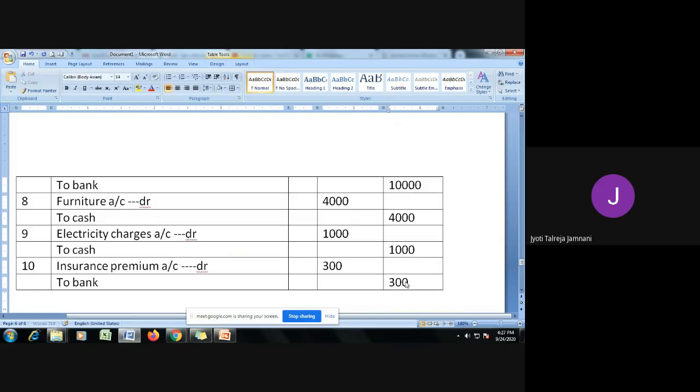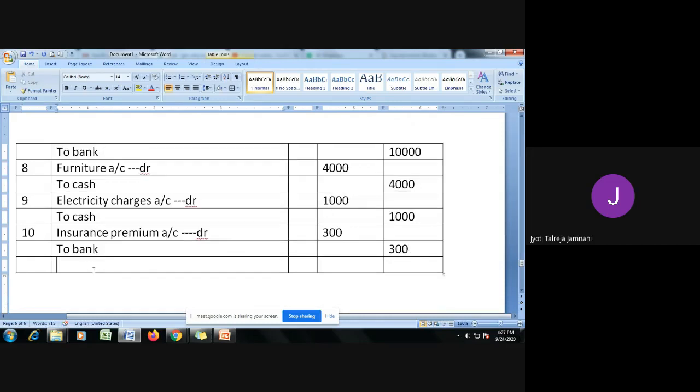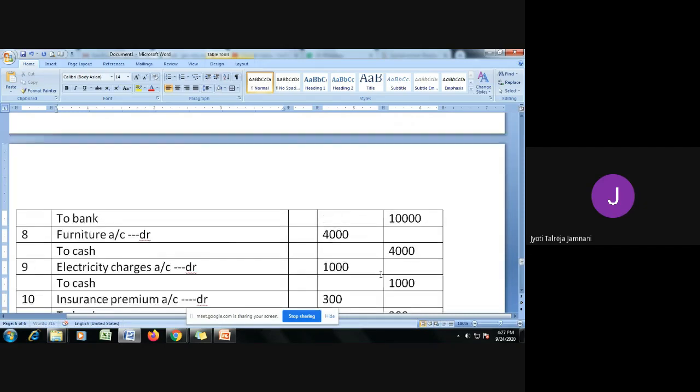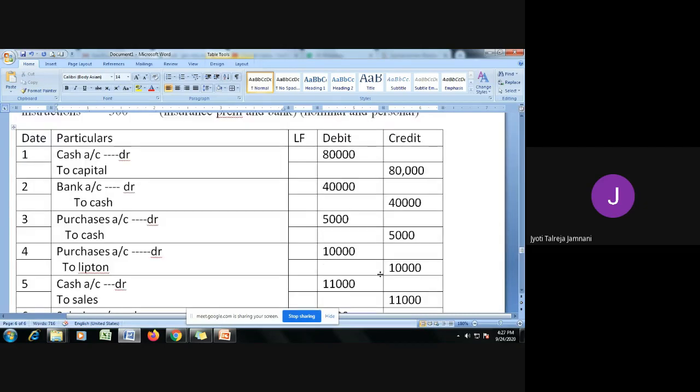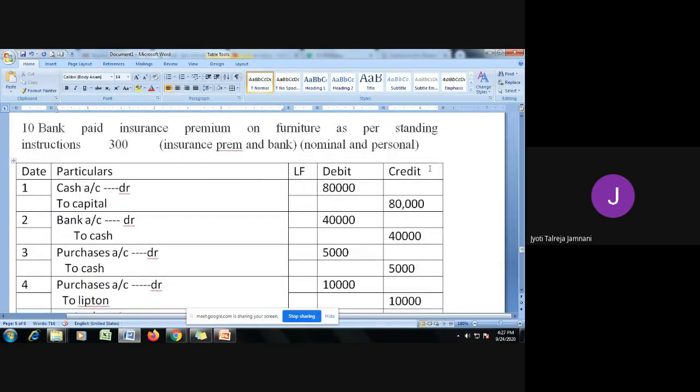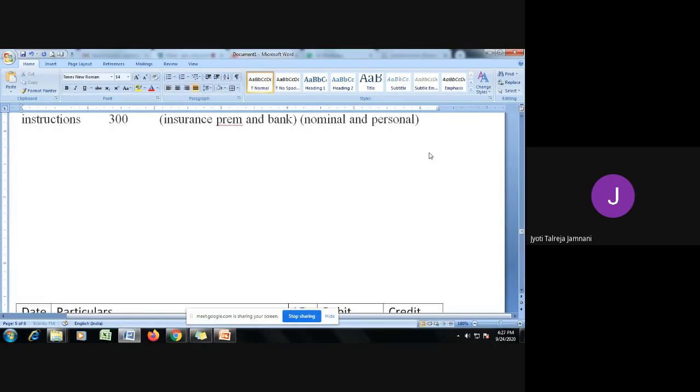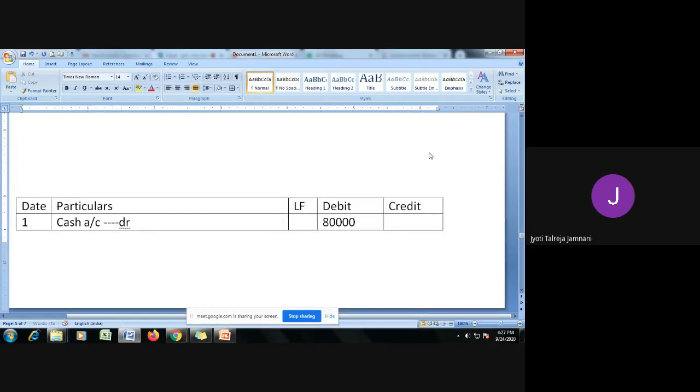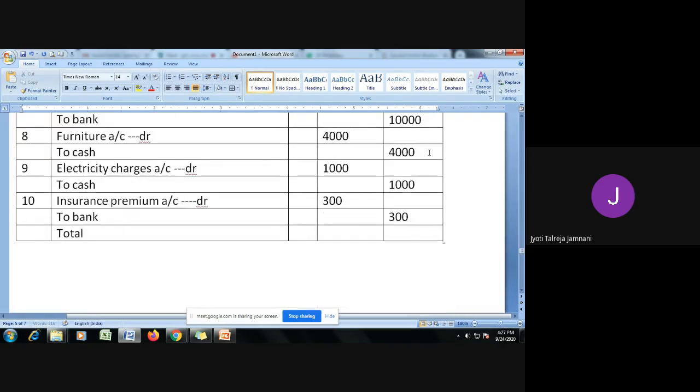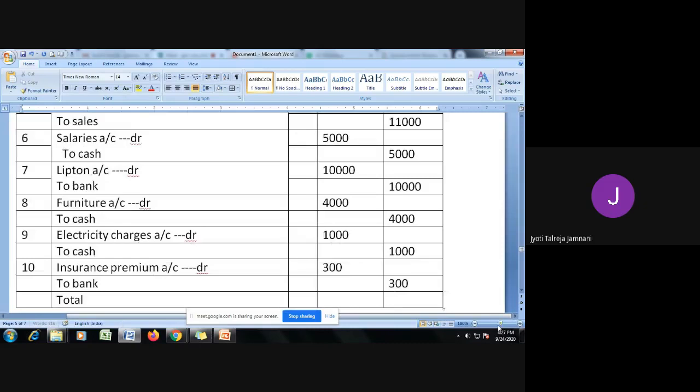So this is how you solve the problem on journal, and at the end you write the total amount of both the debit and the credit side. Both should be the same. If they tally, that means you have passed the double entry for everything. So this is how you will solve a problem on journal, or pass journal entries. Okay, I hope it is clear. Thank you.